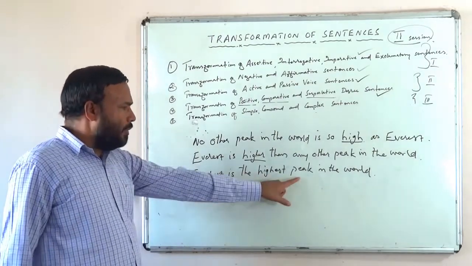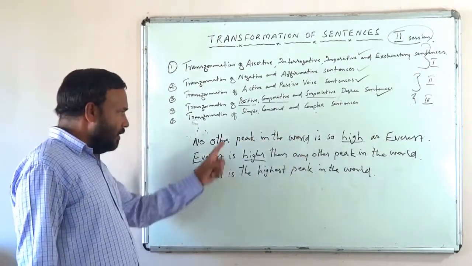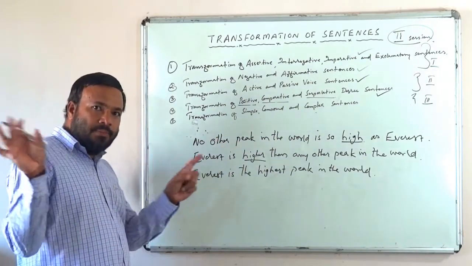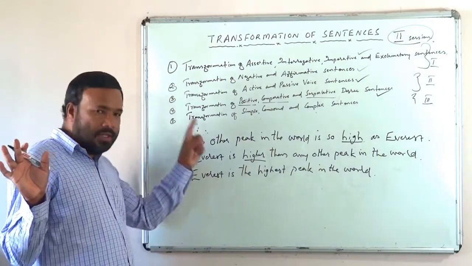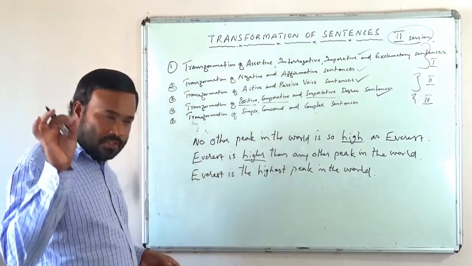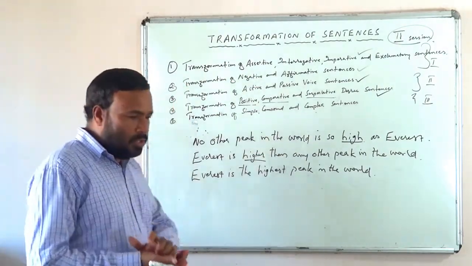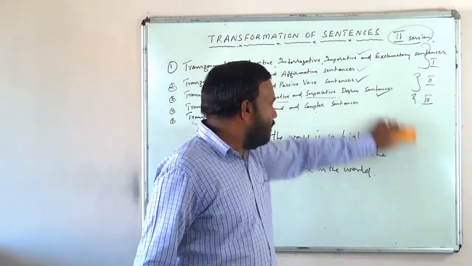Everest is the highest peak in the world means no other peak in the world is so high as Everest. Even though the three sentences are in three degrees, all of them express the same meaning without any change. This is how we do the transformation. Let us see another sentence.